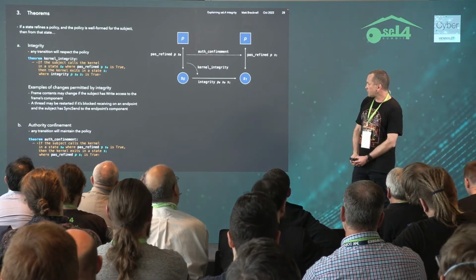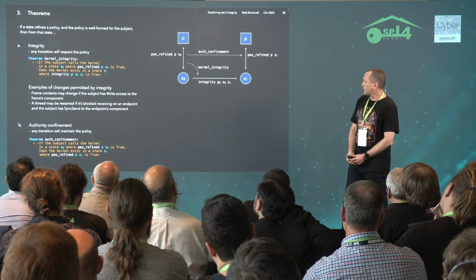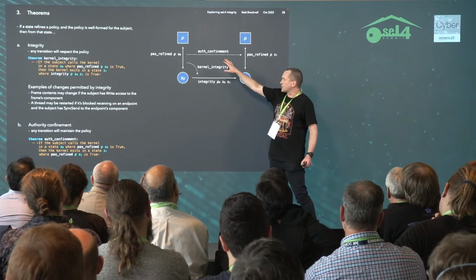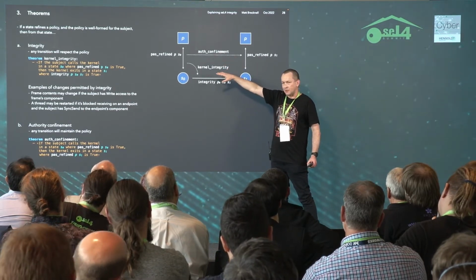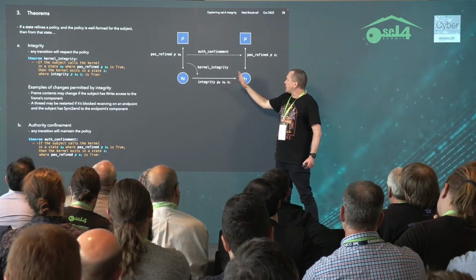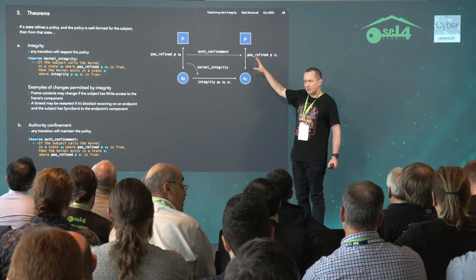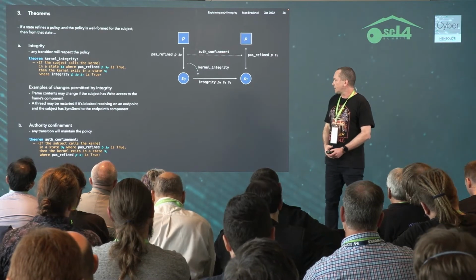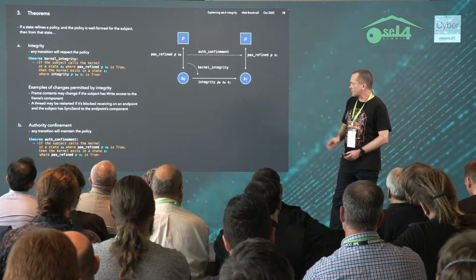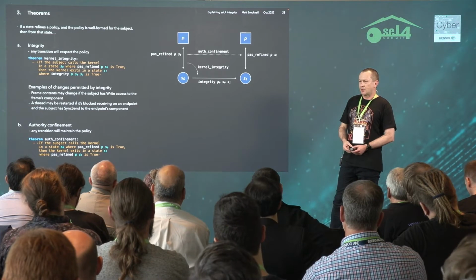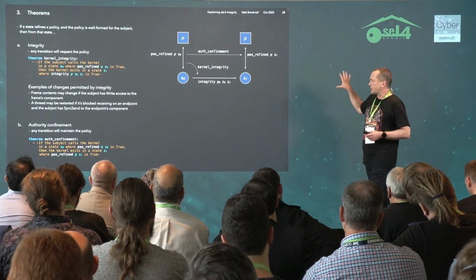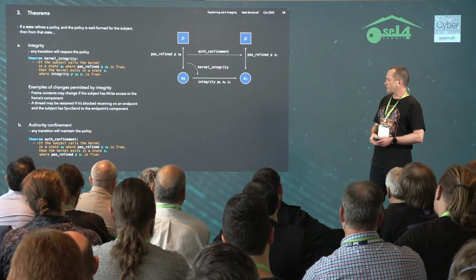Okay, second theorem, authority confinement, tells us that the policy is preserved. So once we make a transition from a state that is in relation to the policy, we get a new state that is in relation to the policy, and that allows us to continue reasoning about the system. Okay, so those are the two theorems, and that really tells us that seL4 can implement an access control policy.